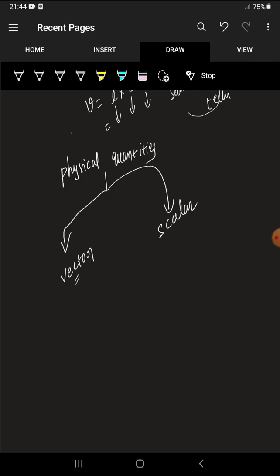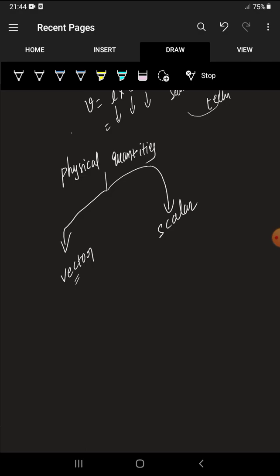Whenever we measure, definitely we will get values. That value is called magnitude. Whether it is a derived physical quantity or fundamental quantity, scalar or vector, whatever type of physical quantity it is, definitely it has magnitude. So don't worry about magnitude. If it is a physical quantity, definitely it has a value, so definitely it has magnitude.